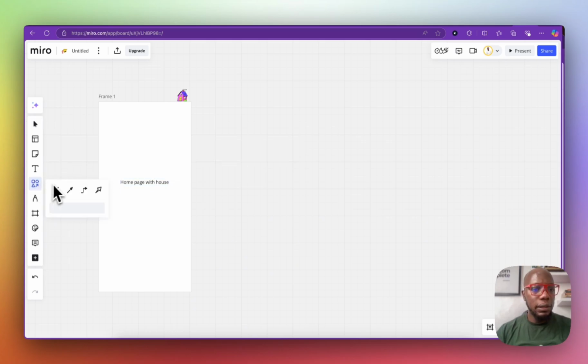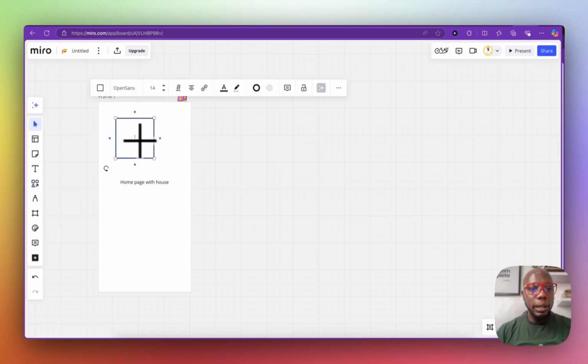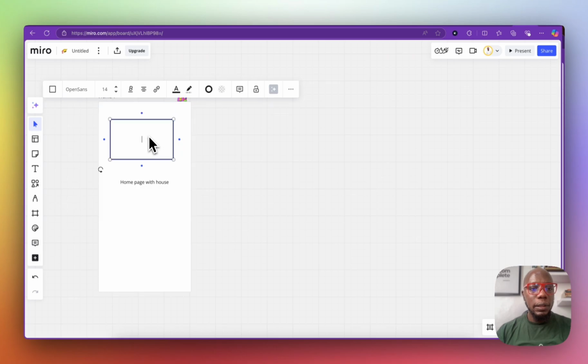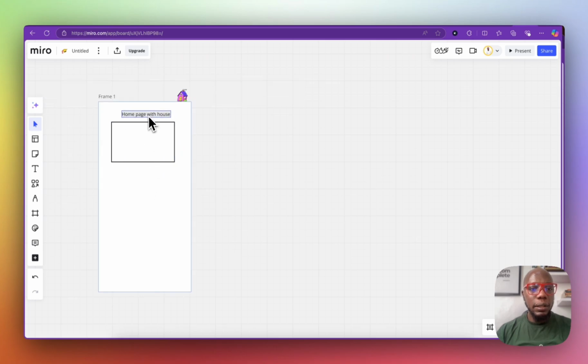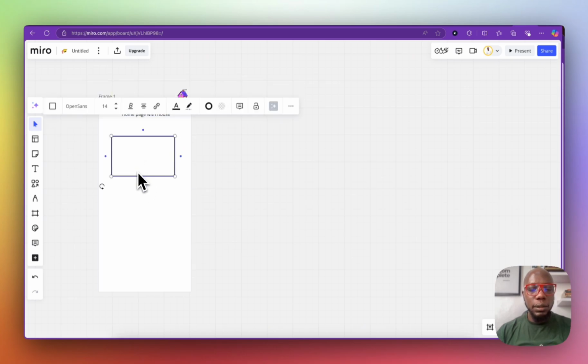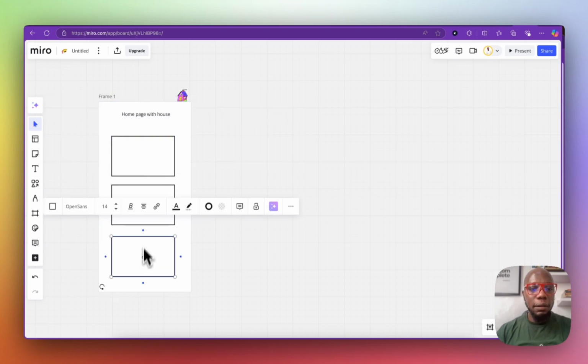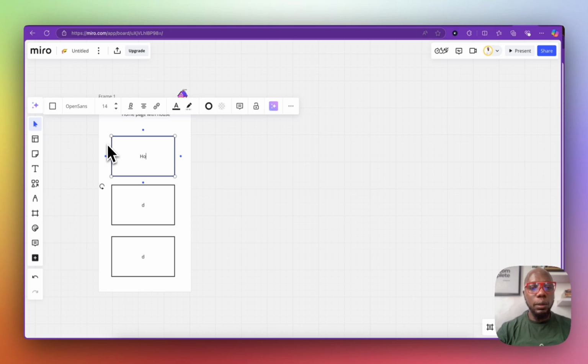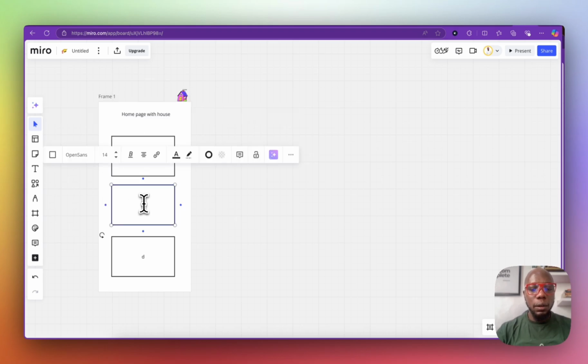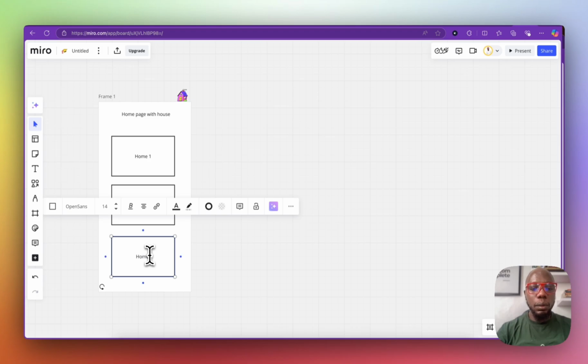So let's create our listings. So we have houses, so let's take this upwards. So we have house number 1, we have house number 2, and then we have house number 3. So this will be home number 1, home number 2, and this will be home number 3.